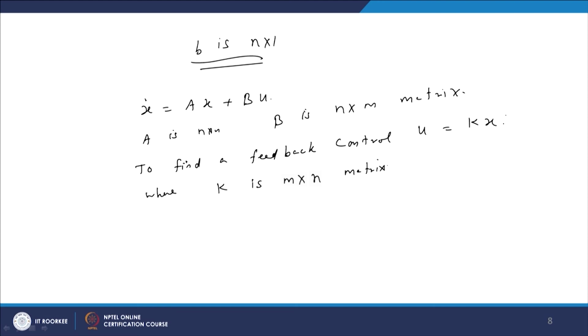So, we want to find a feedback control u equal to kx in such a way that A plus B into k has desired eigenvalues.